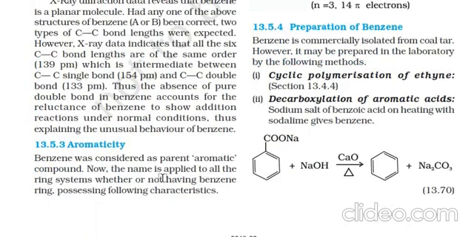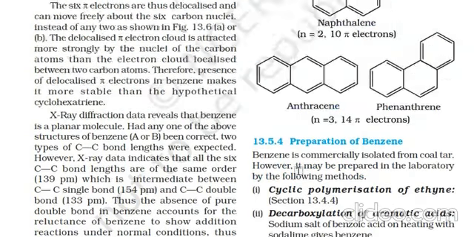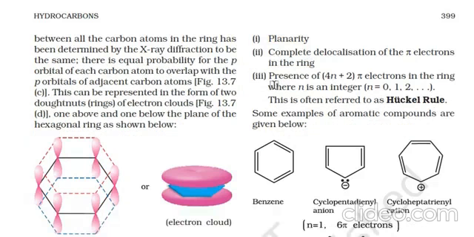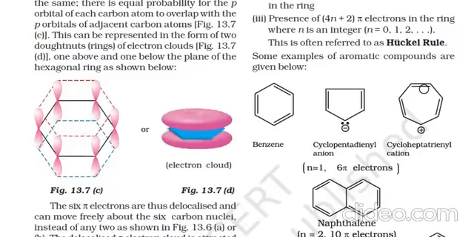What is aromaticity? Benzene was considered the parent aromatic compound. Now the name is applied to all ring systems, whether or not they have a benzene ring, possessing the following characteristics. First is planarity. Second is complete delocalization of the pi electrons in the ring. Next is the presence of 4n plus 2 pi electrons in the ring, where n is an integer 0, 1, 2, 3. This is often referred to as the Huckel rule.